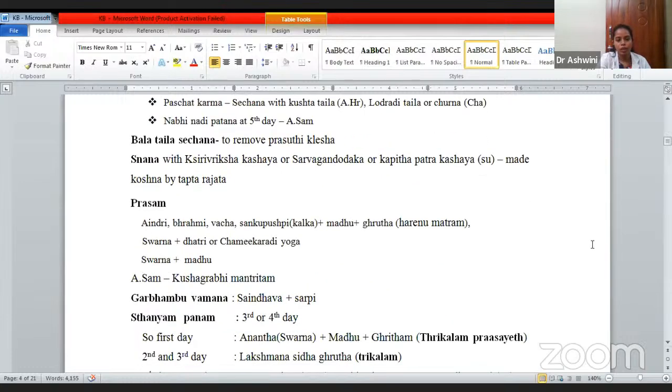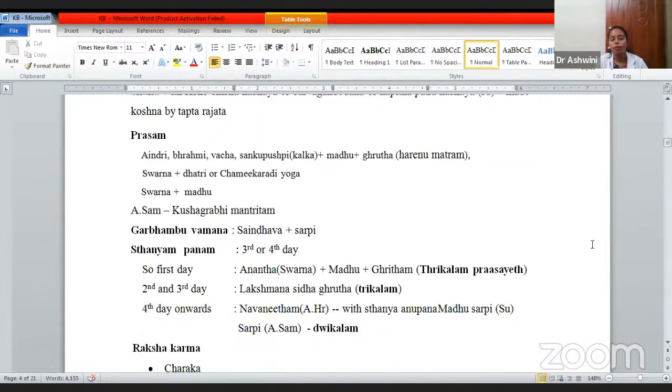Now coming to the Prashana. Charaka has specially told Madhu and Ghrita. He has mentioned directly. But here we can make use of Aindri, Brahmi, Vacha, Shankhapushpi. These are medhya dravyas we can make use of with Madhu, Ghrita and Swarna, or Dhatri, or even you can make use of a yoga called Chamikaradi yoga.